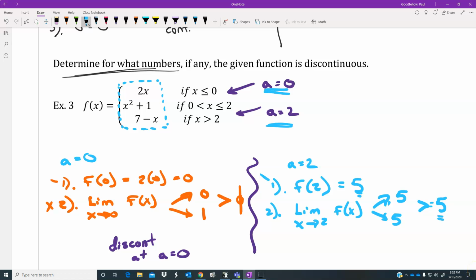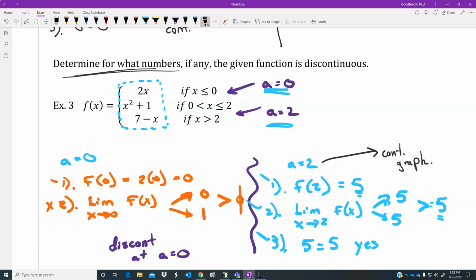Now, we did good. We passed the middle rule. Third rule, do the two of them agree? And they do in this particular case. So it passes rule number 3. And you'd be able to say with a degree of certainty that at 2, it is a continuous graph.